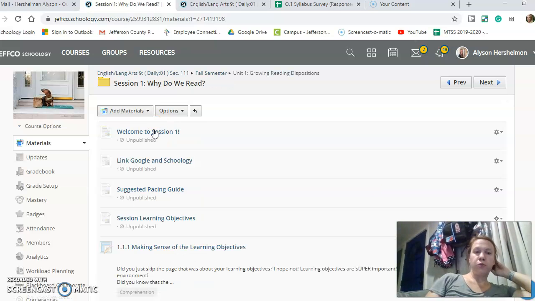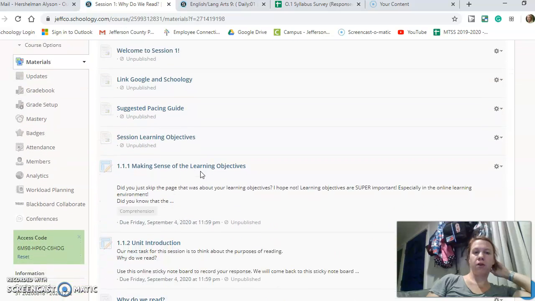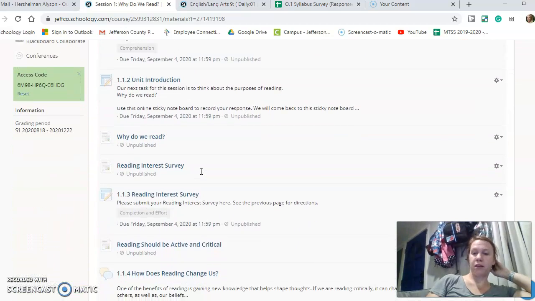So the best way to access all the content is just to start on this welcome page here, read through this all, and then you're going to come over here and you're going to hit Next. And it's going to take you through all of the pages here. That way you don't miss anything.